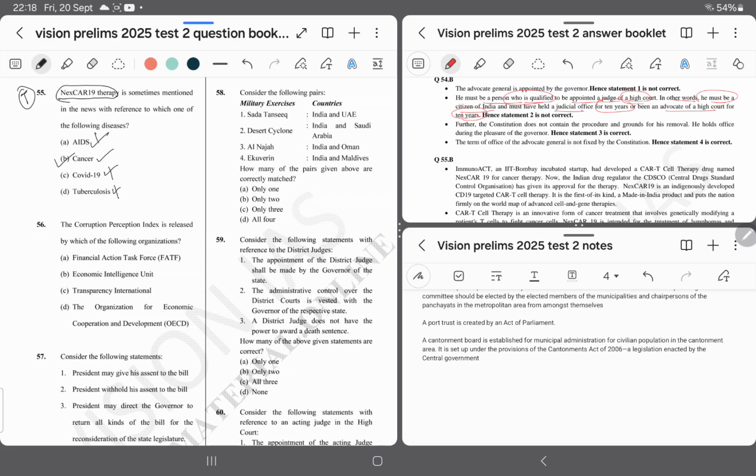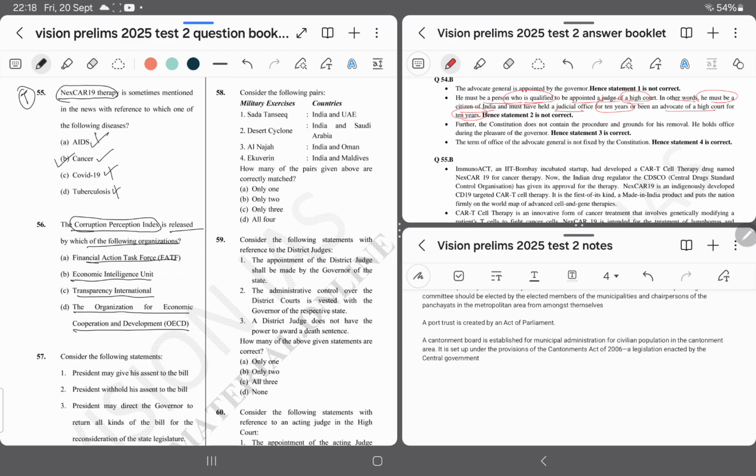Question number 56. The Corruption Perception Index is released by which of the following organizations? Option A, Financial Action Task Force. Option number B, Economic Intelligence Unit. Option number C, Transparency International. Option number D, the Organisation for Economic Co-operation and Development, OECD.